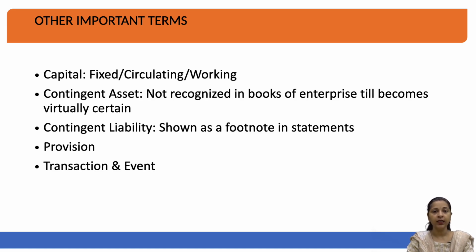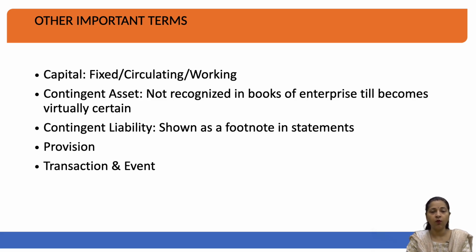The next important aspect is called a contingent asset. It is a rule in accounting that you cannot put anything in the books of accounts which is still not your asset. So, in other words, there is nothing like a contingent asset which can be put into the books. But a contingent liability will have to be shown as a footnote in your balance sheet.